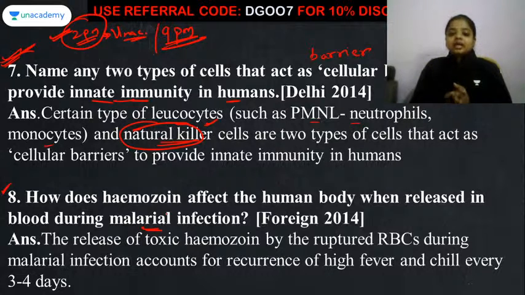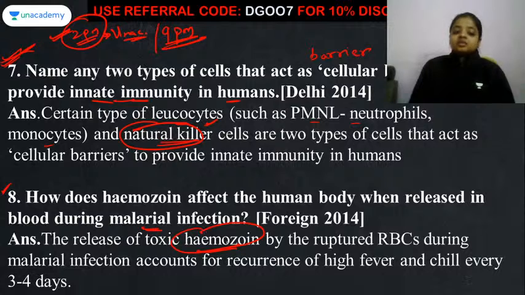As soon as the RBC is ruptured, at that moment the hemozoin is going to get released, and because of this hemozoin itself, the patient is going to have fever with chills in every 3 to 4 days.